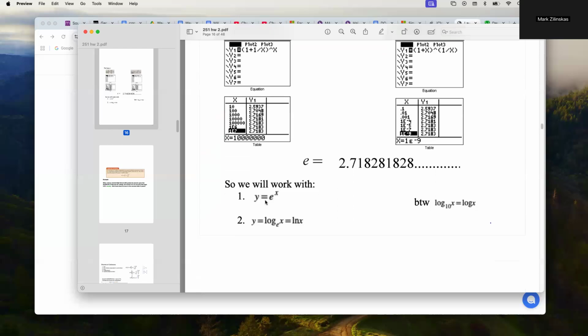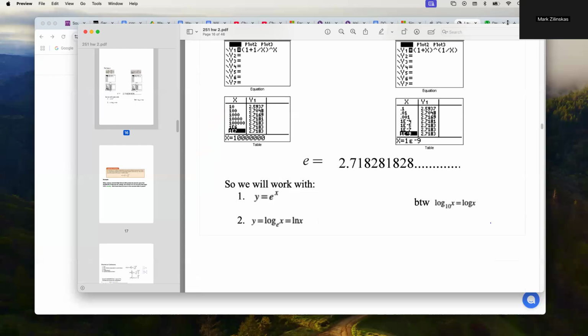We're going to have some applications coming up where we use this number e as a base. So remember, what would the graph look like for exponentials? Well, that number's greater than 1, so we're going to have a graph, and I don't have one.